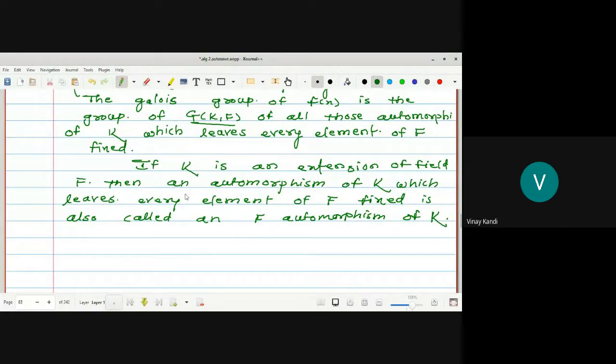If K is an extension of the field F, then an automorphism of K which leaves every element of F fixed is also called an F-automorphism of K.